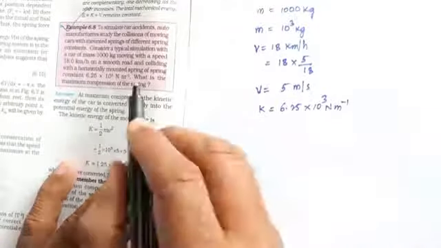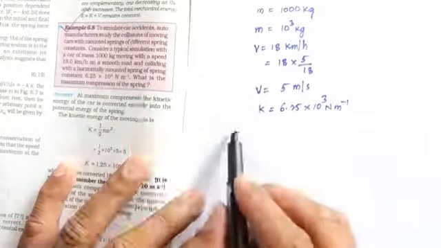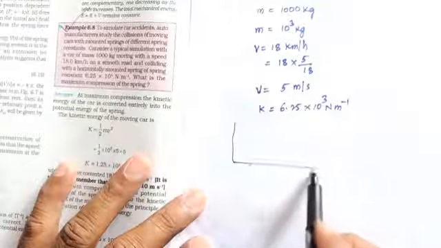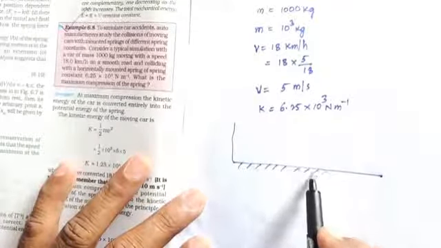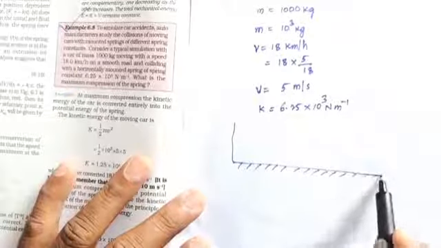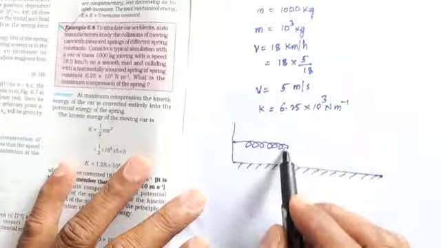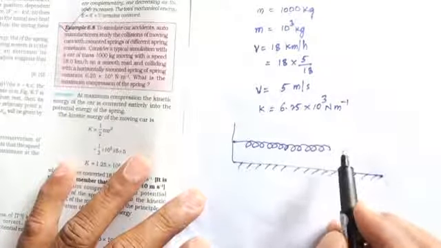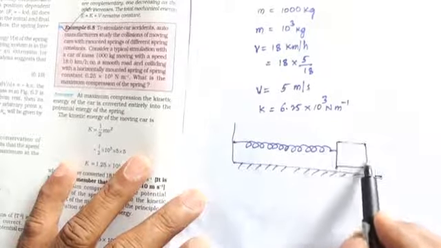Okay, so what is the maximum compression of the spring? For example, this is a horizontal plane. The horizontal plane has a spring, and the car is moving.